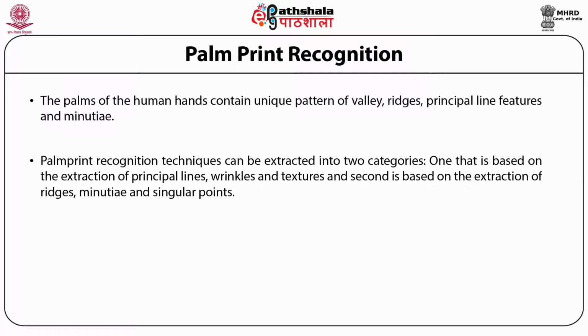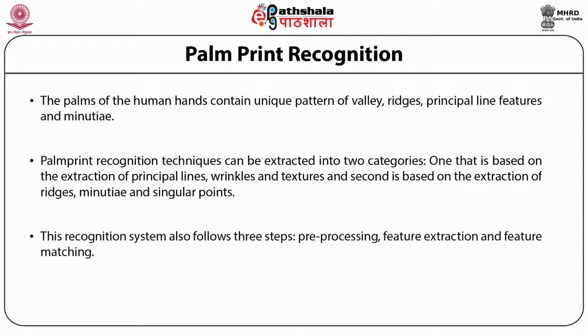One that is based on the extraction of principal lines, wrinkles, and textures, and second is based on the extraction of ridges, minutiae, and singular points. This recognition system also follows three steps, that is pre-processing, feature extraction, and feature matching.